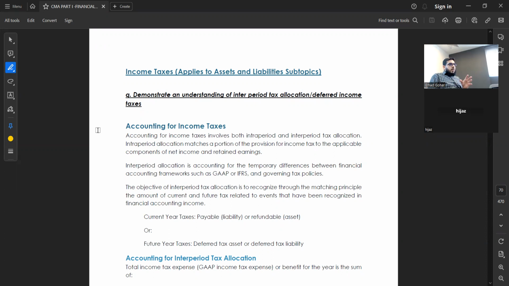So what they will do, they will take the financial statement and they will add and deduct some items as per the taxation rules, and they will revise the numbers, right? As per the taxation rules. And they will tell you, okay, this is the tax you have to pay this year. But that amount is different from the amount you are booking in the financial statements as a tax expense. There is a difference between tax expense and tax paid.